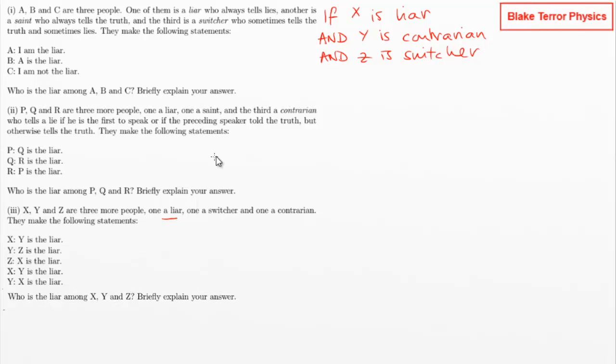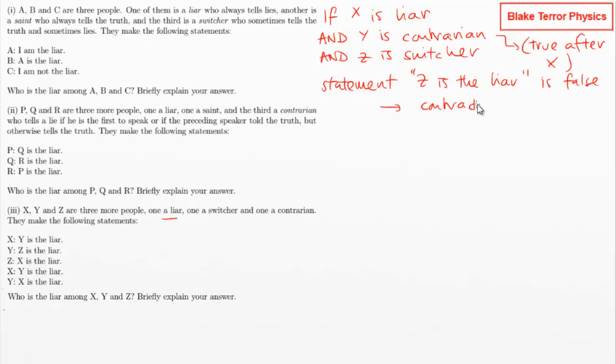So if X is the liar, he's saying that Y is lying, which is fine. Y then says that Z is the liar. So Y coming after X should be telling the truth that Z is the liar. So that doesn't work. Right, so that must be true after X. And then we can say, as we did before, the statement Z is the liar is false. Therefore, we've got our contradiction. We can't have X as the liar and Y as the contrarian.